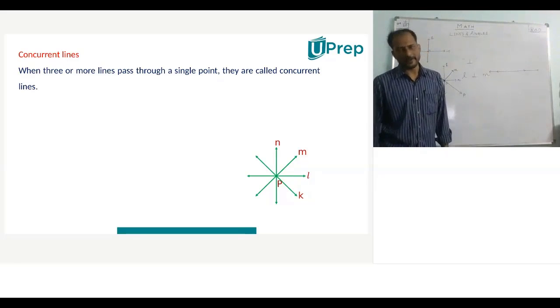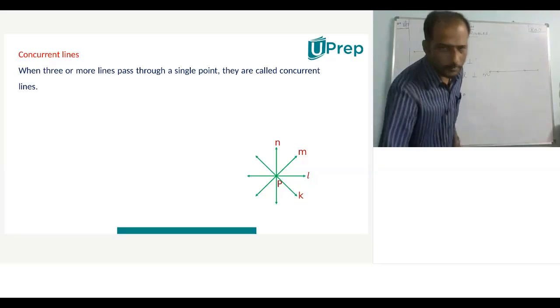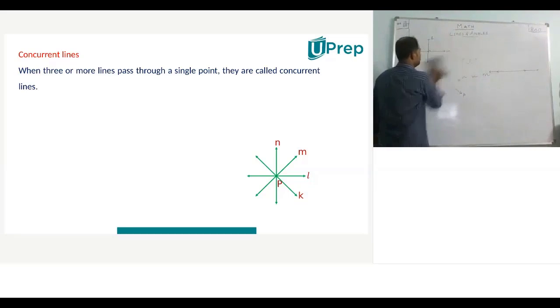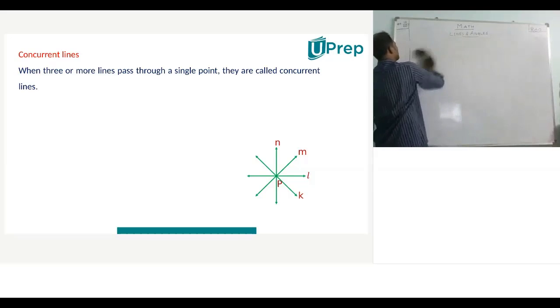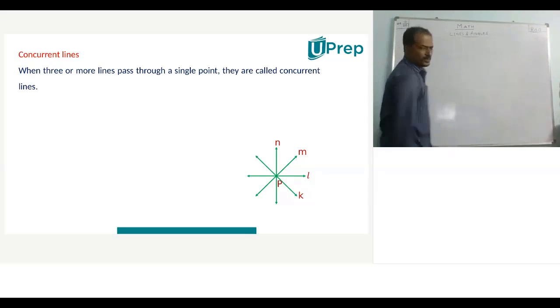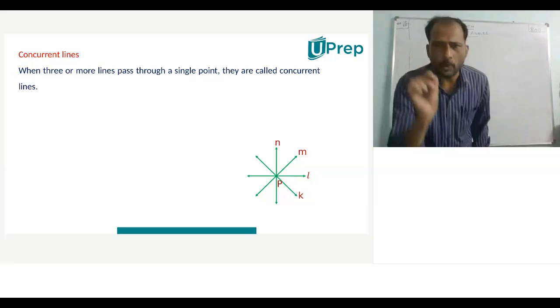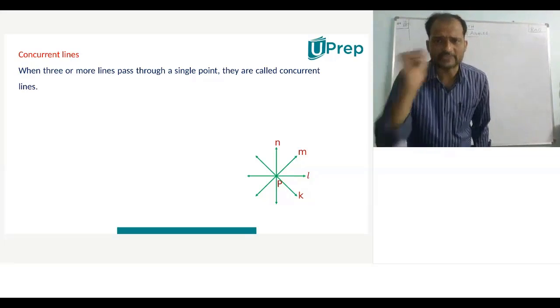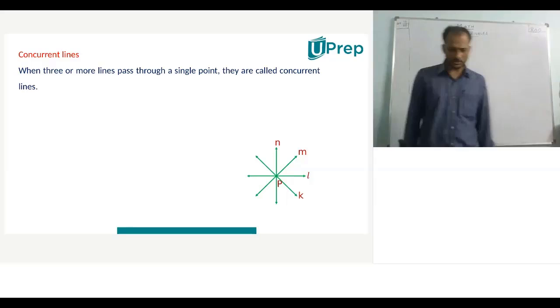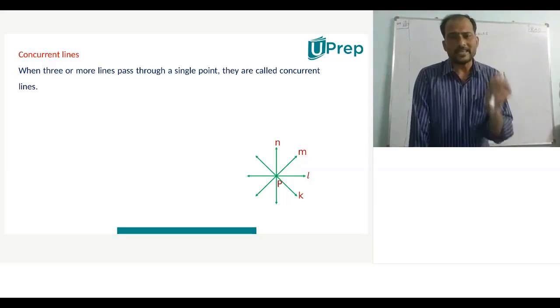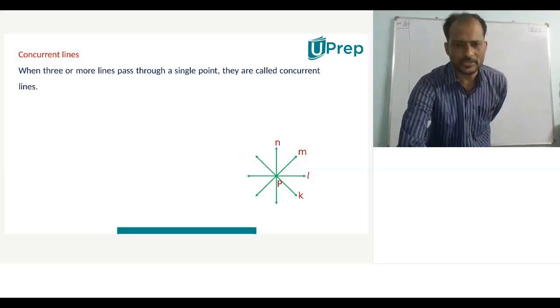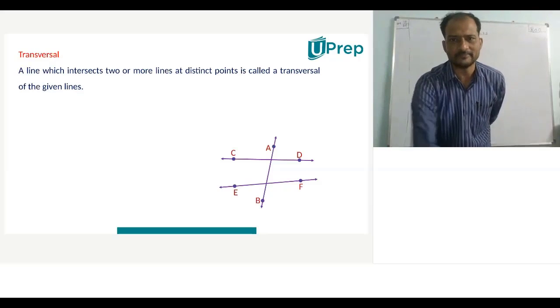Right. Next, put a star mark in your notebook and write down: the point through which they pass is called the point of concurrence.